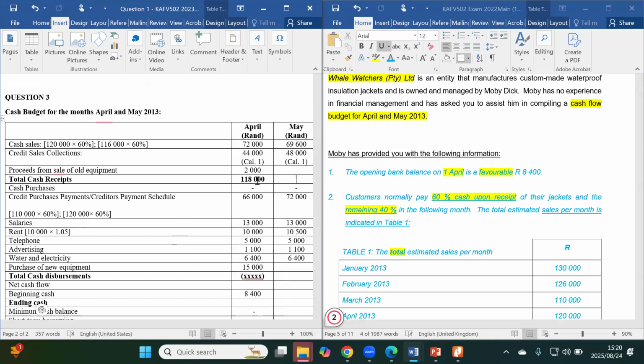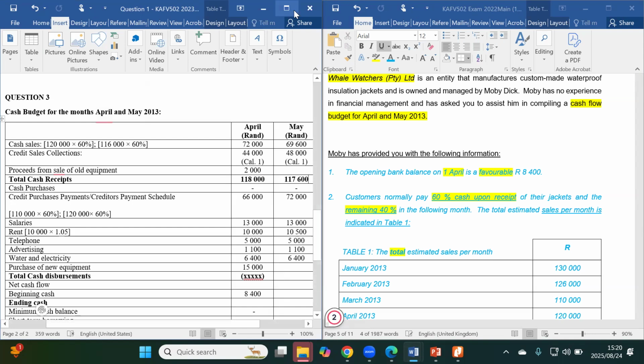You got the same? Yes. That's perfect, it means you're on track. Then 69,600 plus 48,000, you get 117,600. So that gives us the total cash receipts.